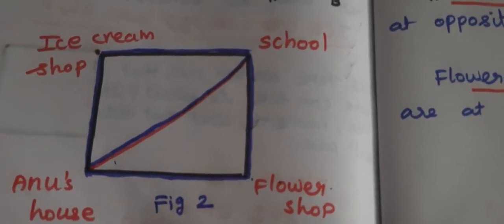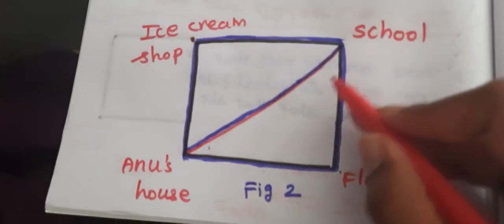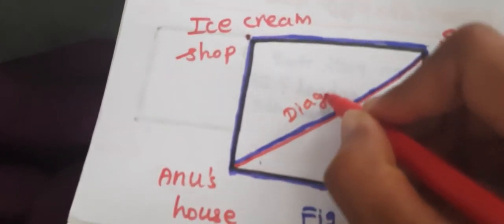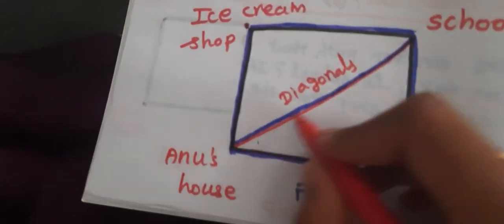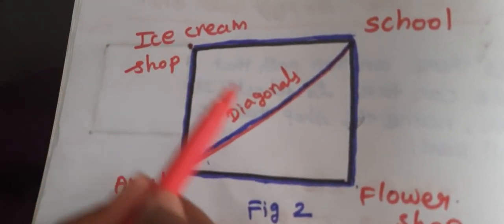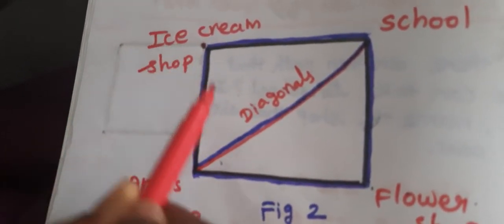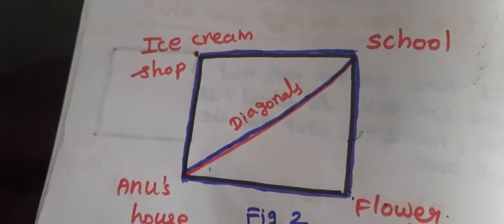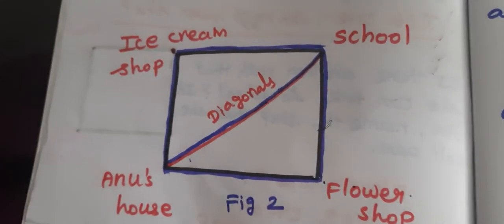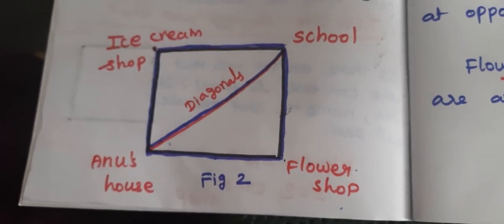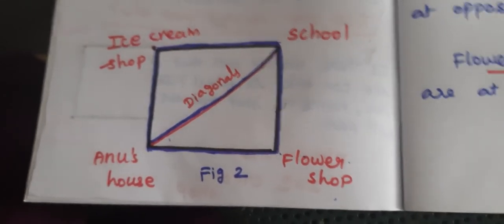See here, one more topic we must mark, that is the diagonal. A diagonal is nothing but joining the opposite corners. If we join the opposite corners, we get one slanting line, and that line we call a diagonal. So for the next session you have to get prepared with the things I told you to keep with you. Okay, thank you so much.